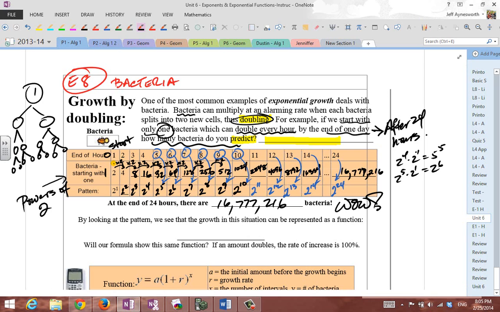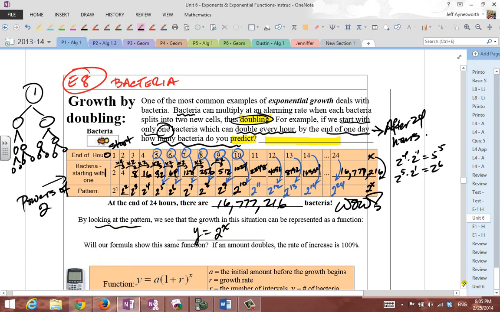All right. Well, we know that in general, if there's X hours, what does that mean? Well, there's 2 to the X bacteria after X hours, and that's our function. So by looking at the pattern, look right here, we can see that growth in this situation can be represented by the function y is equal to 2 to the x power. Again, after x hours, there's 2 to the x bacteria.